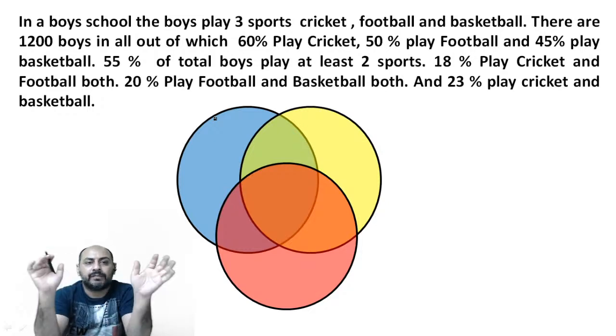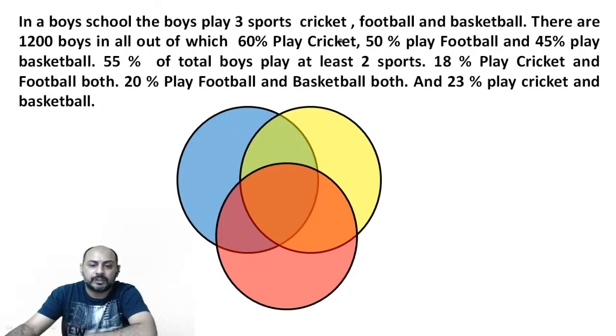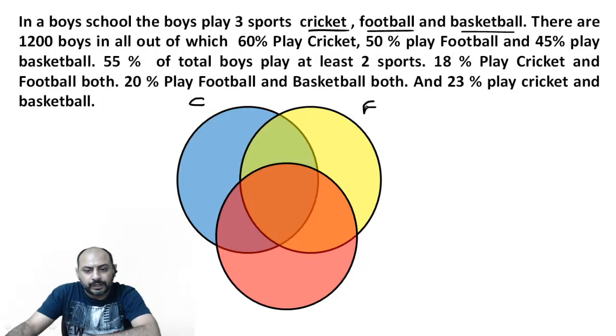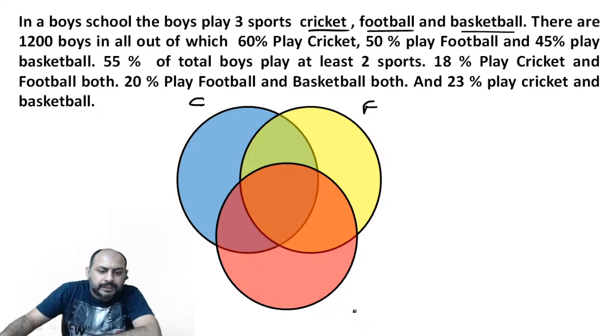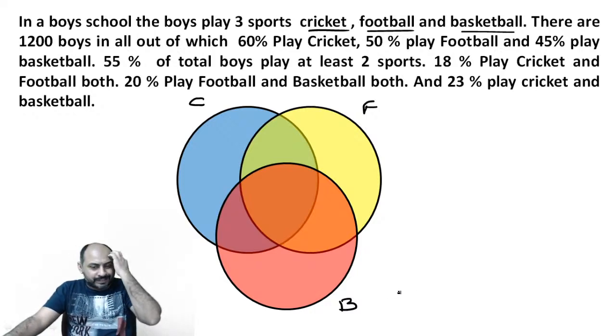So we already have a Venn diagram in front of you. Now we're going to solve this. We've got three sports: cricket, football, and basketball. We'll take the blue circle for cricket, the yellow circle for football, and the pink or red circle, I don't know what color it is on your screen, I'll call it reddish pink to be politically correct, for basketball.